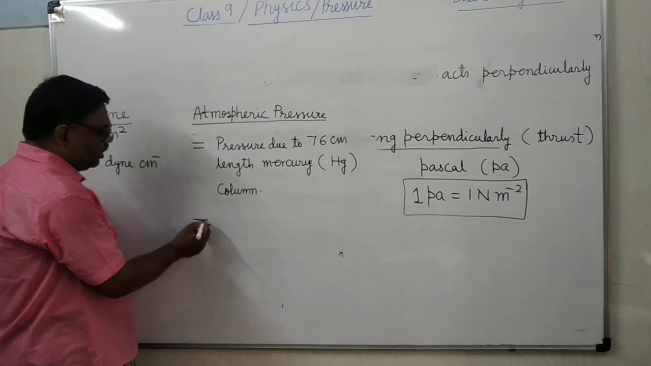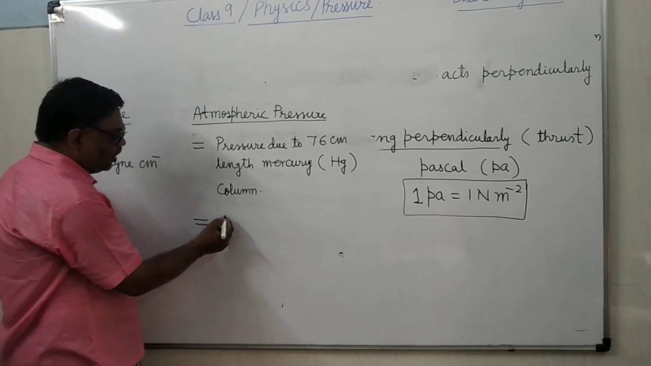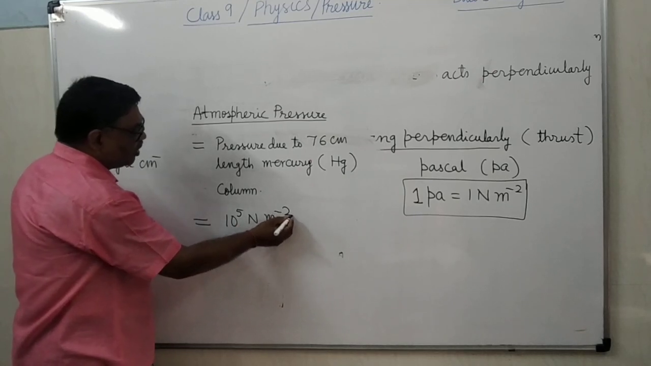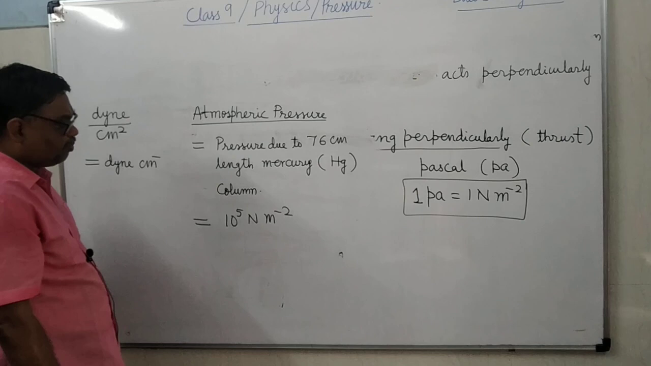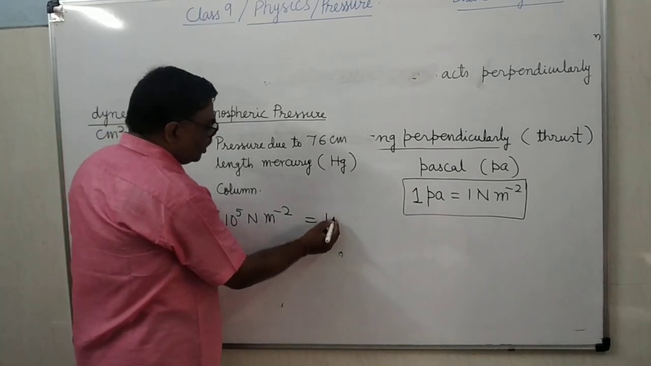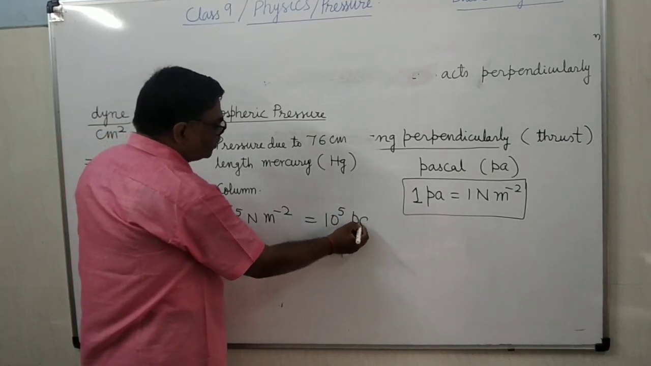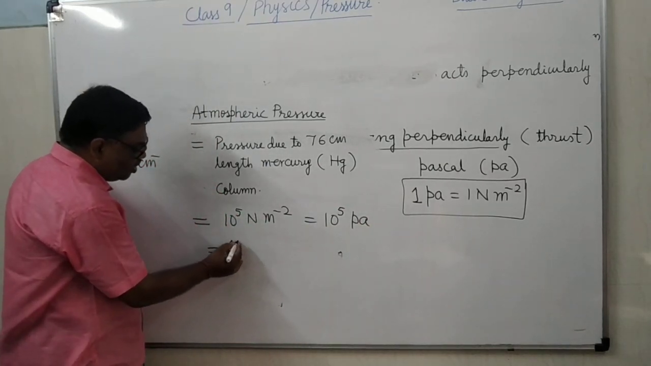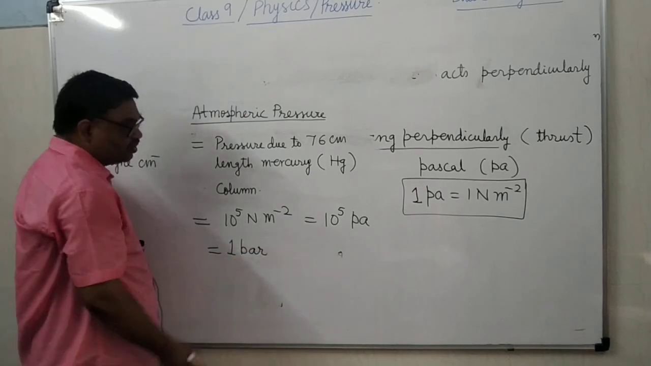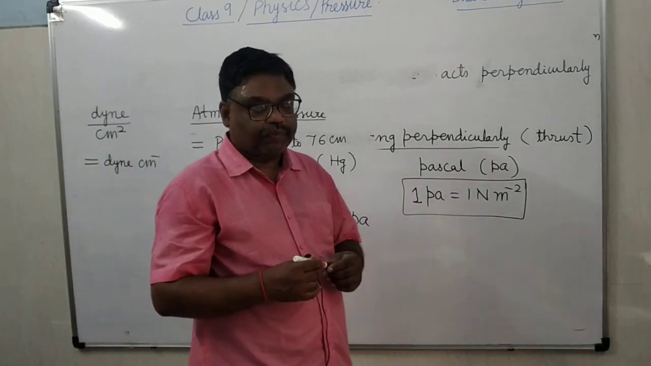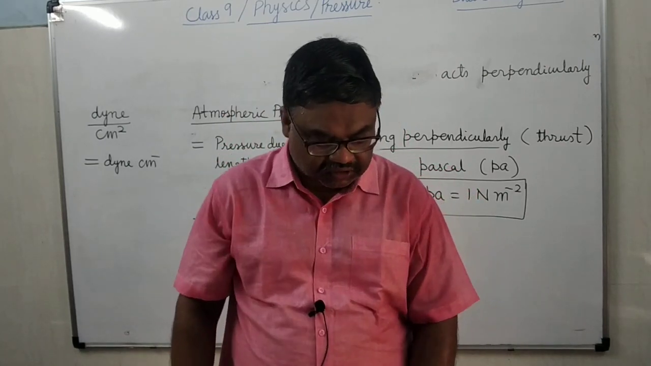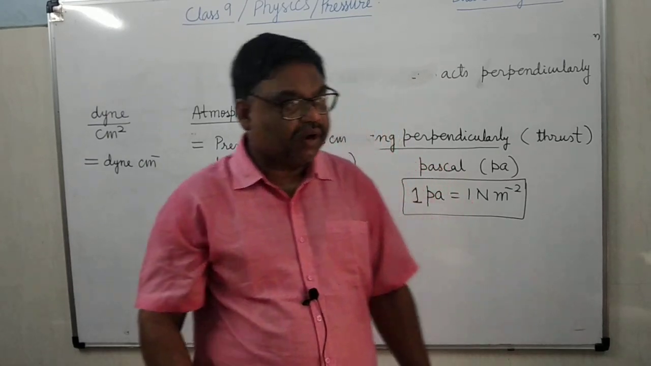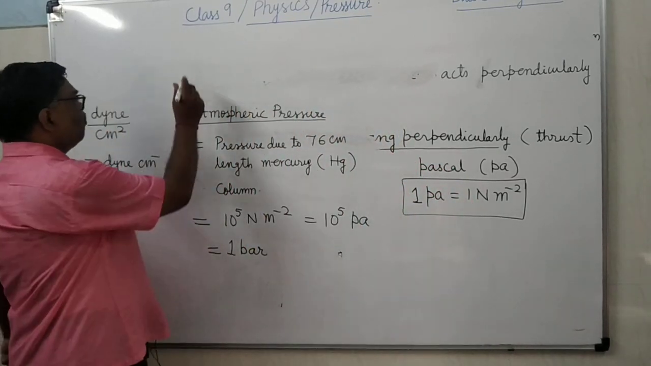And it is equal to how much? If you calculate it, then it comes out nearly 10 to the power 5 Newton per meter square. That we also call 10 to the power 5 Pascal. It's clear? And it is equal to 1 bar. 1 bar equals 10 to the power 5 Newton per meter square. It's clear? Then millibar. What will be the millibar?